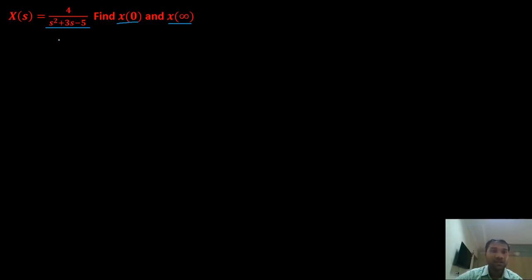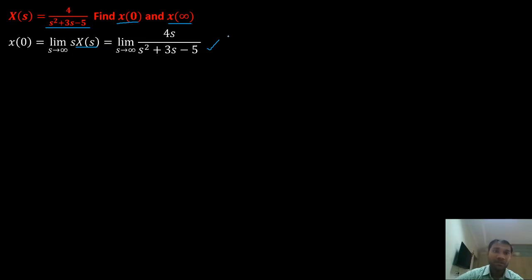So using the initial value theorem, what is the formula for x(0)? x(0) is nothing but limit s tends to infinity of s into X(s), right? So in place of X(s), I am going to substitute my Laplace transform, 4 divided by s square plus 3s minus 5.